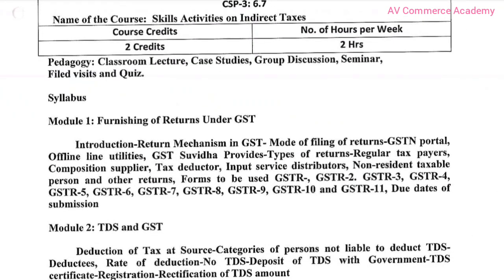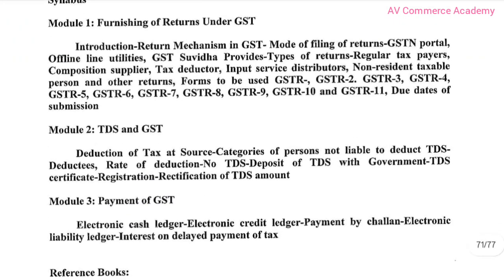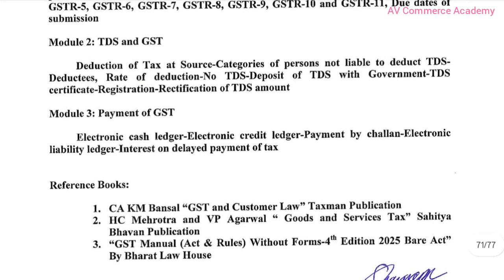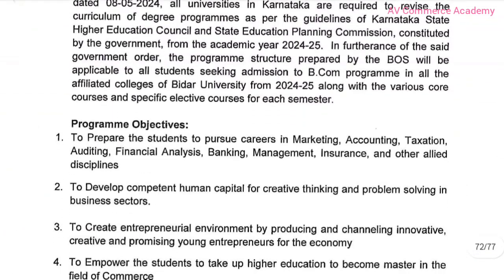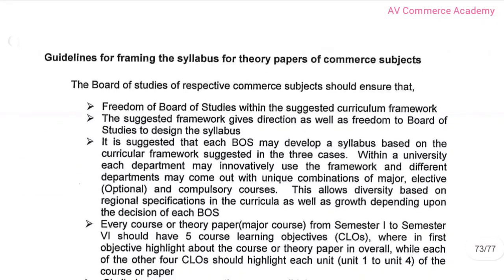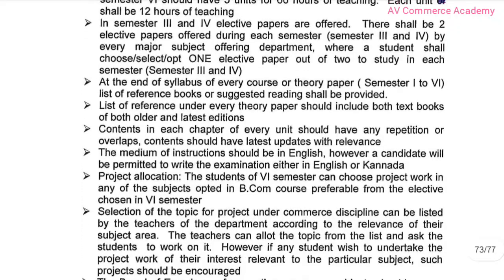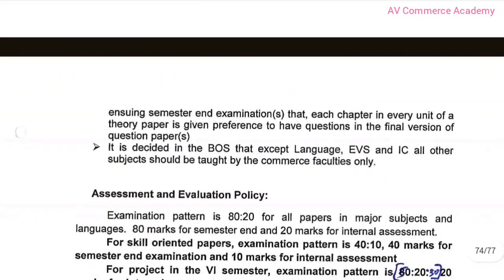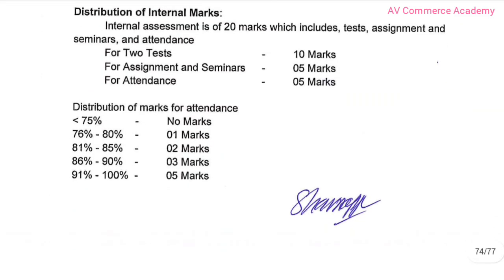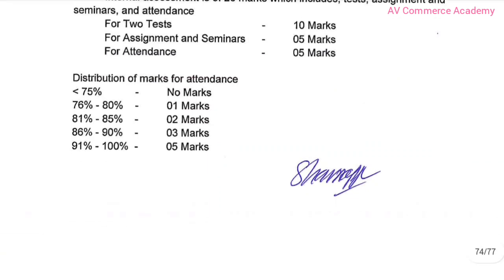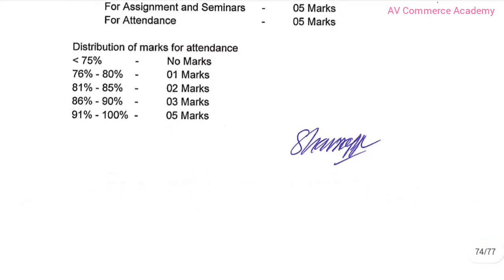First one is furnishing of returns under GST. Second one is TDS and GST. Third one is payment of GST. Here is a small syllabus, and next one is programs, and here also guidance for that syllabus, theory papers, commerce subjects. So here is all the information about all the things, and marks and attendance, how the assessment, seminar and attendance are distributed, and it is compulsory to attend above 75%.